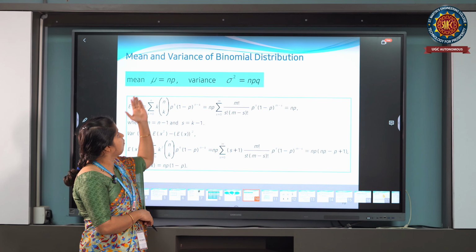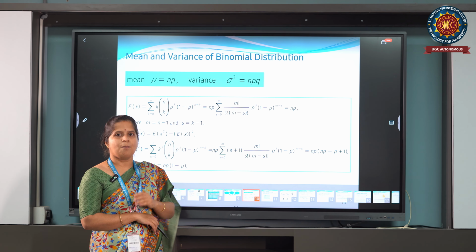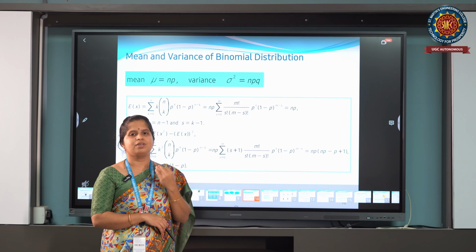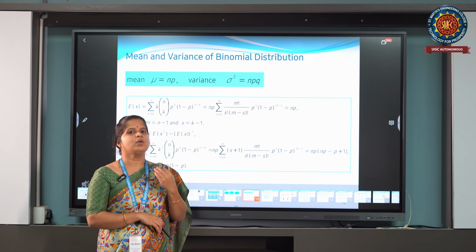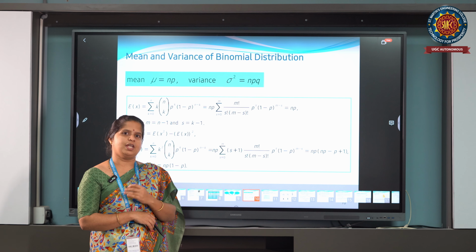If you calculate the mean, mu equals expectation of x. Expectation of x, in the case of a discrete probability distribution, is the summation of x p(x).